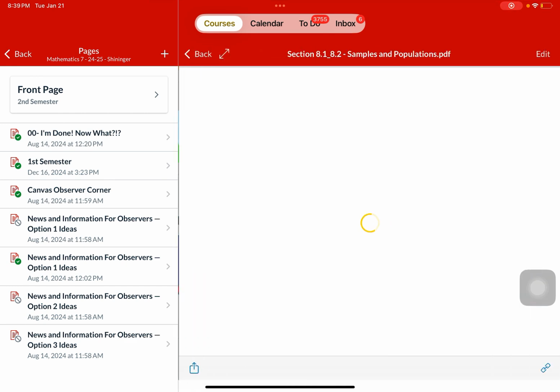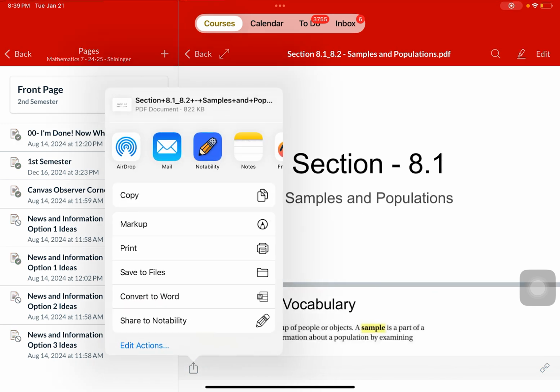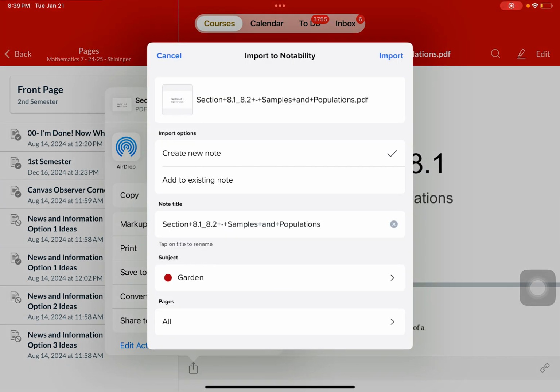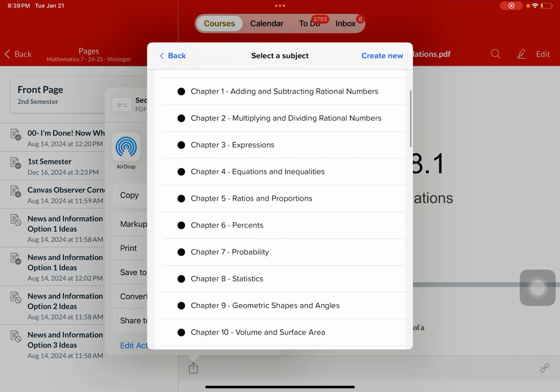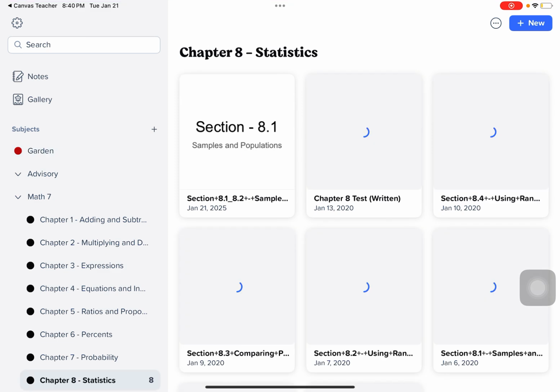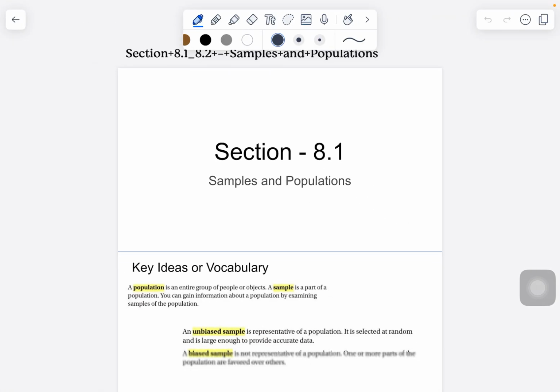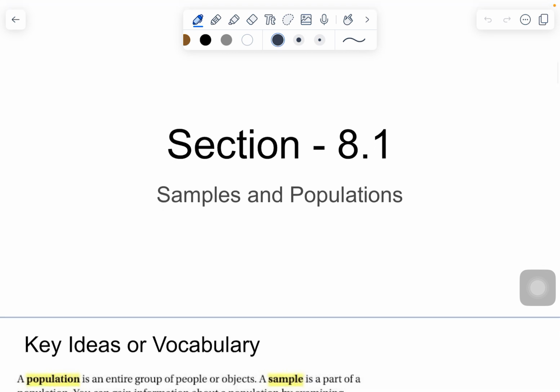Hopefully, maybe you've already moved your notes over into Notability. If not, do so right now. We're going to start Chapter 8 today. We're actually going to do both 8.1 and 8.2 today. They're pretty short lessons, and I think we can get them both done in one period. So move those over. You'll see when you get into 8.1 that there is no launch. We're going to jump right in.